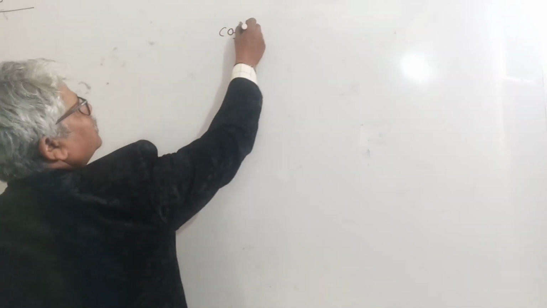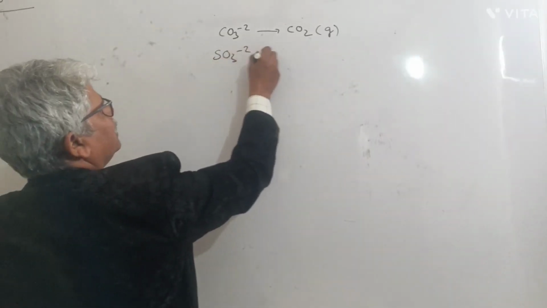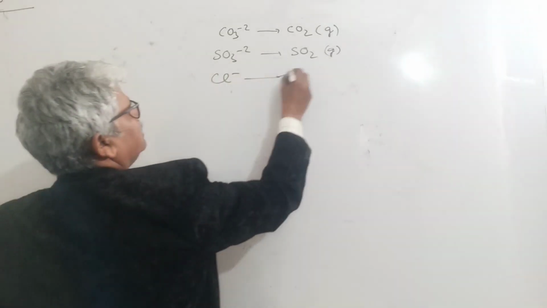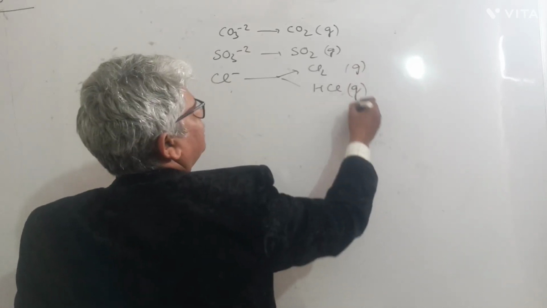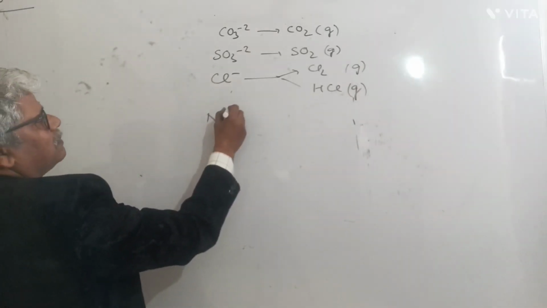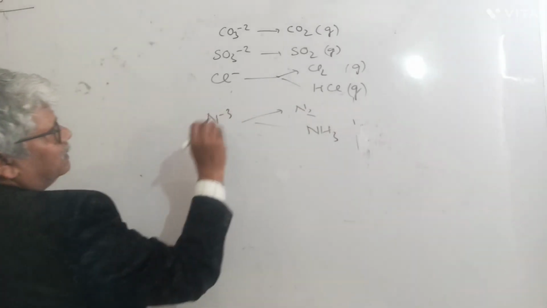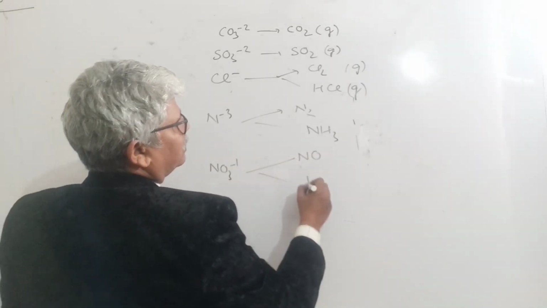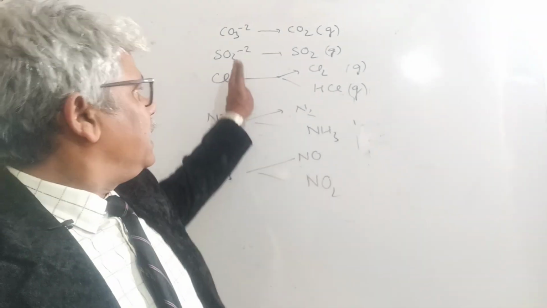So carbonate would release carbon dioxide gas. Sulfide would release sulfur dioxide gas. Chloride might release chlorine and hydrogen chloride gas. Right? I will not repeat here. And nitride will release either nitrogen or ammonia. And nitrate would release either nitric oxide or nitrogen dioxide. This is how the anion releases the gases.